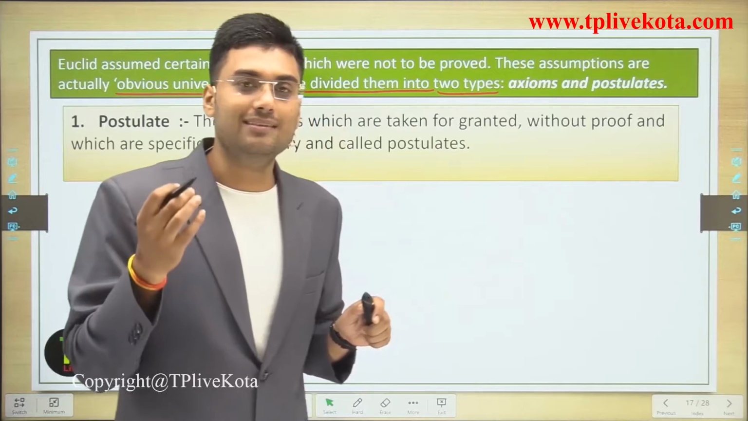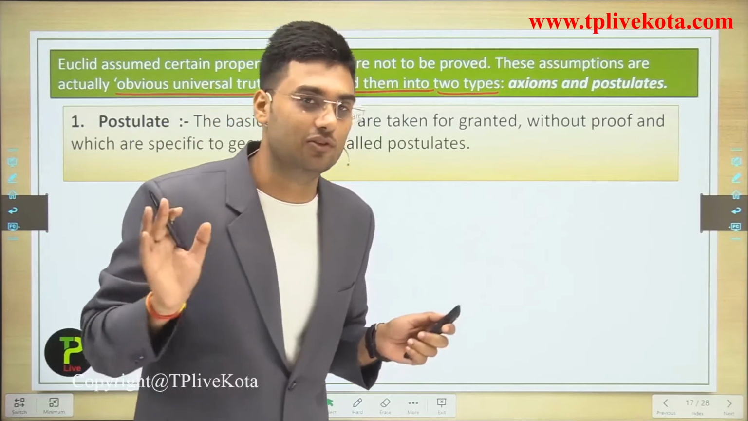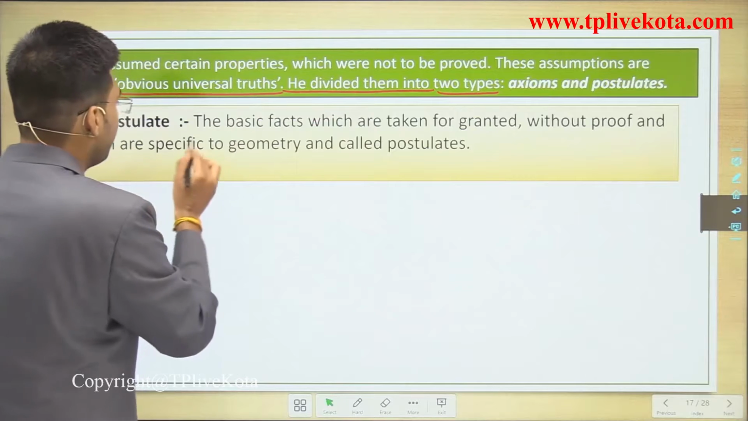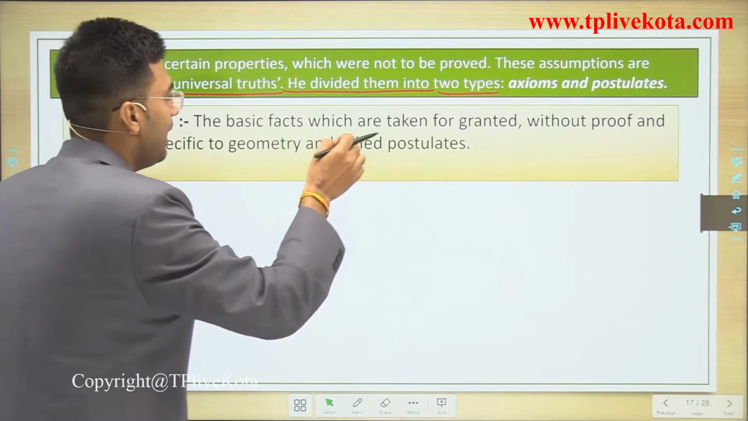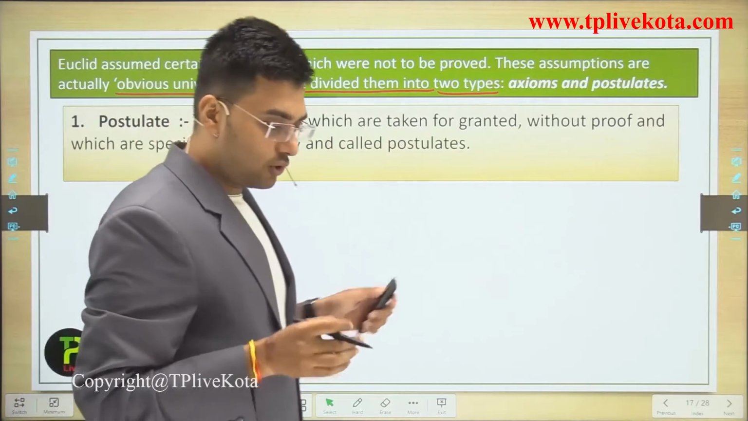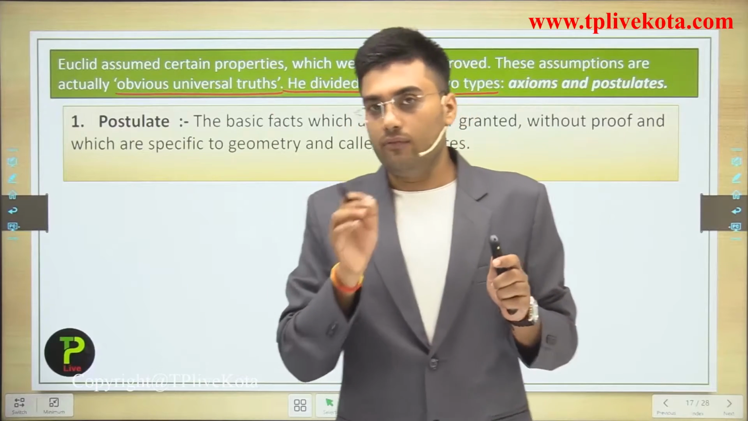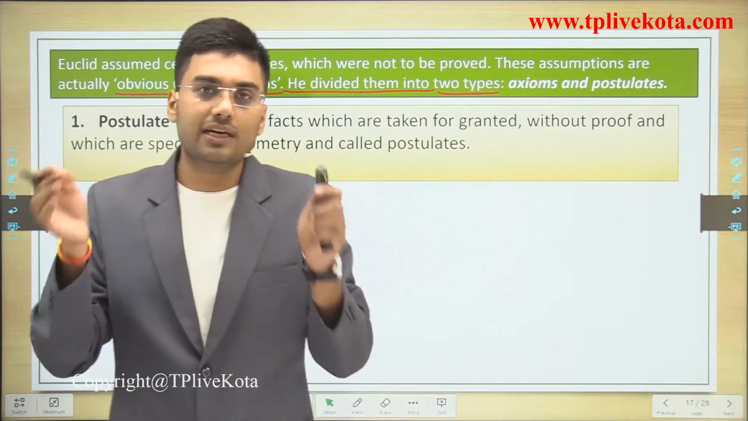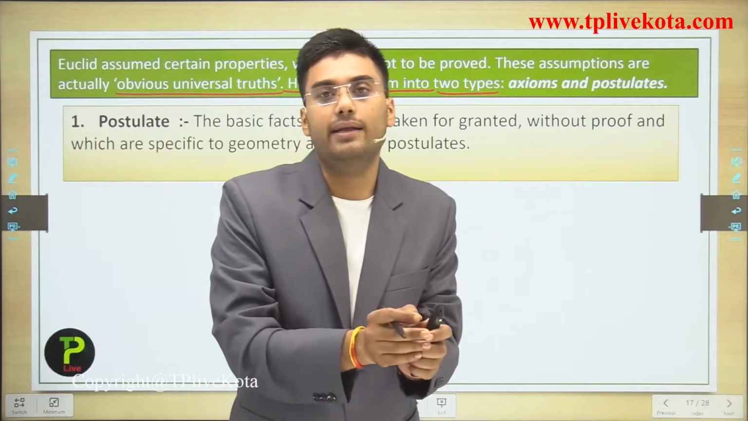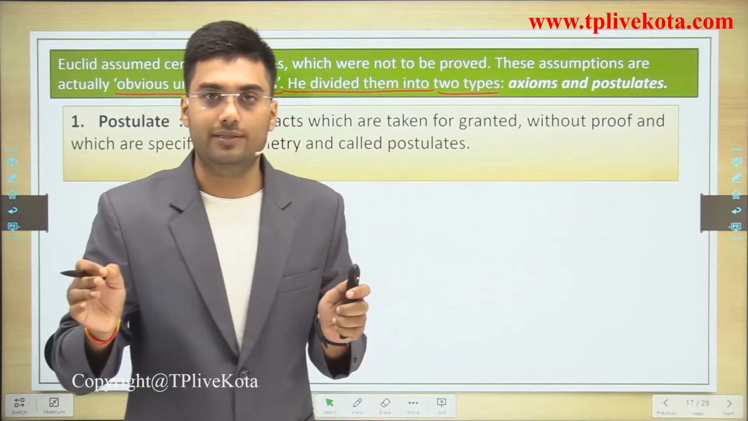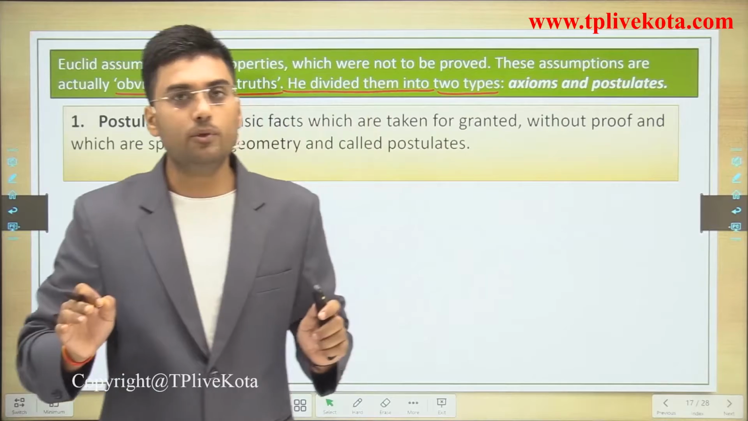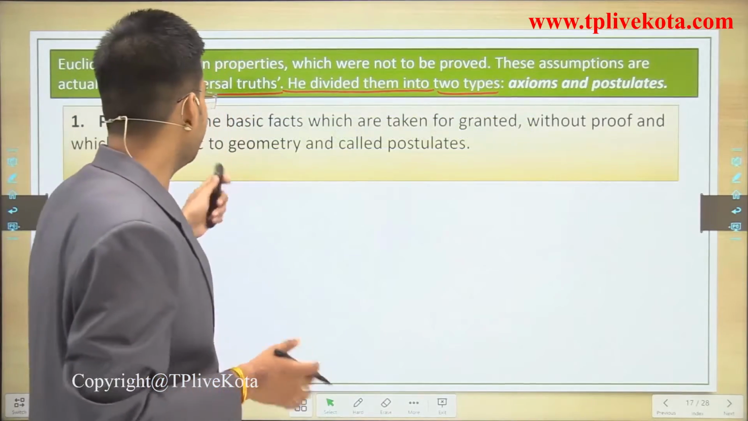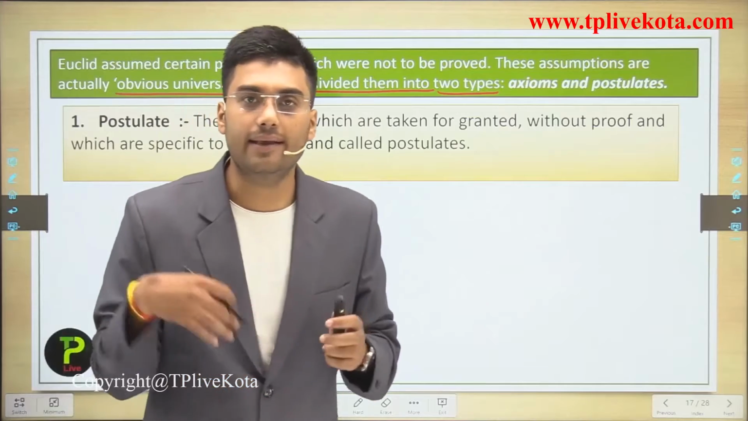Okay, we can say that this is a universal truth without proof, specific to geometry, called a postulate. So the basic facts which are taken for granted without proof and which are basically for geometry are known as postulates. We will discuss postulates in the next class.